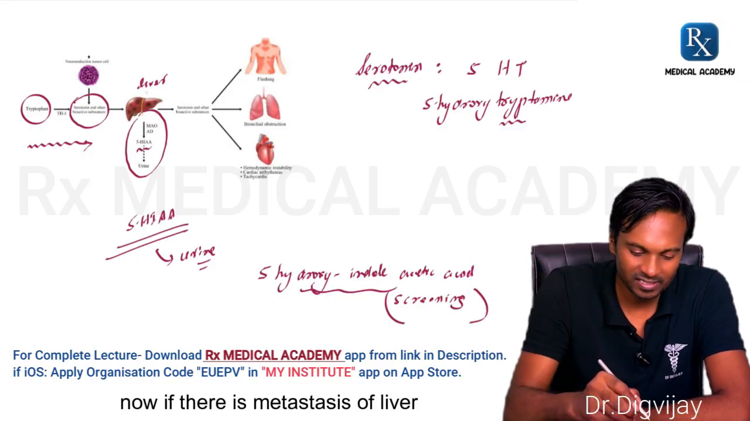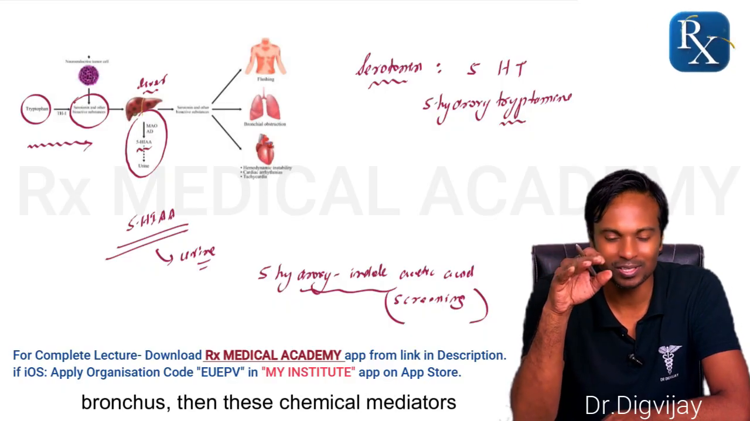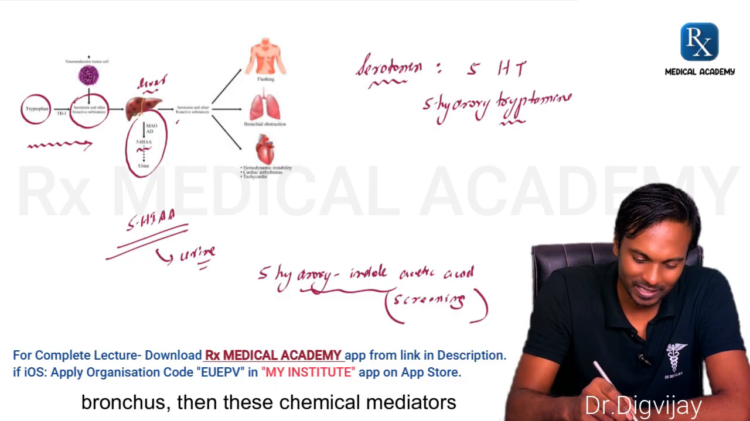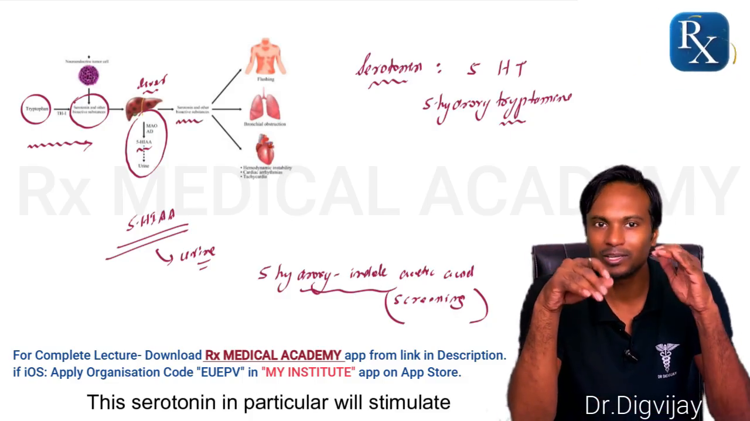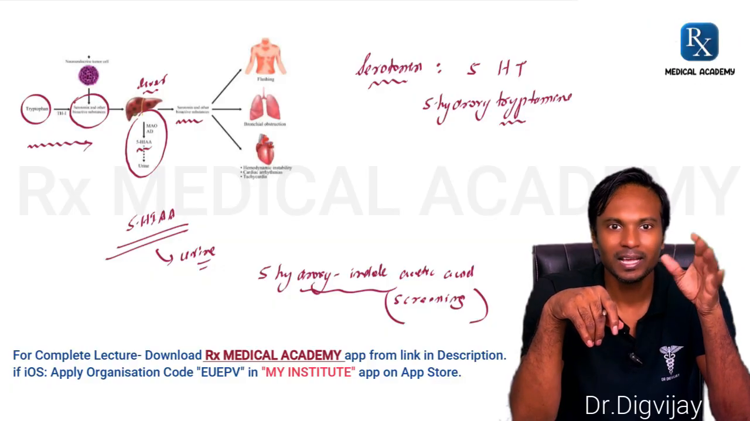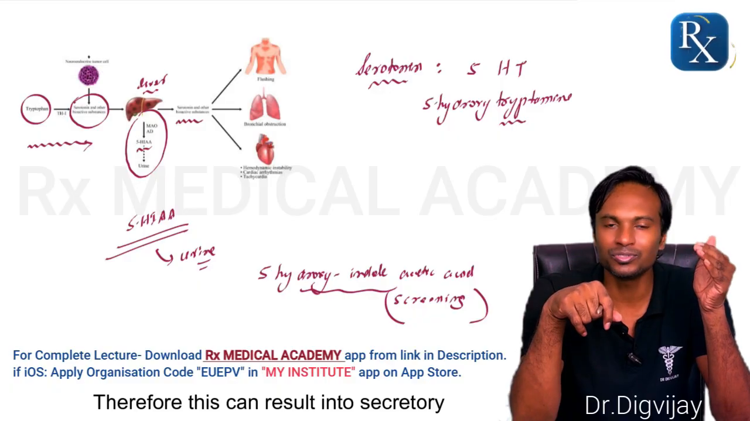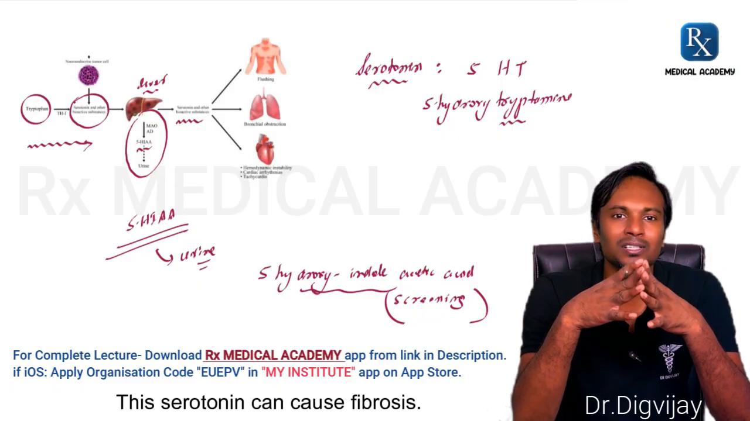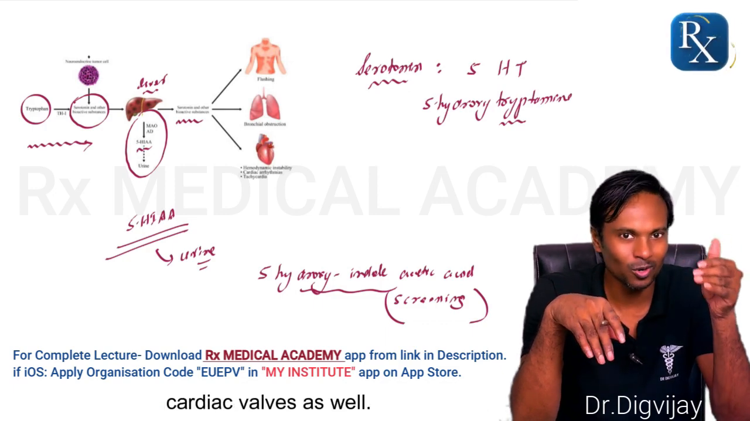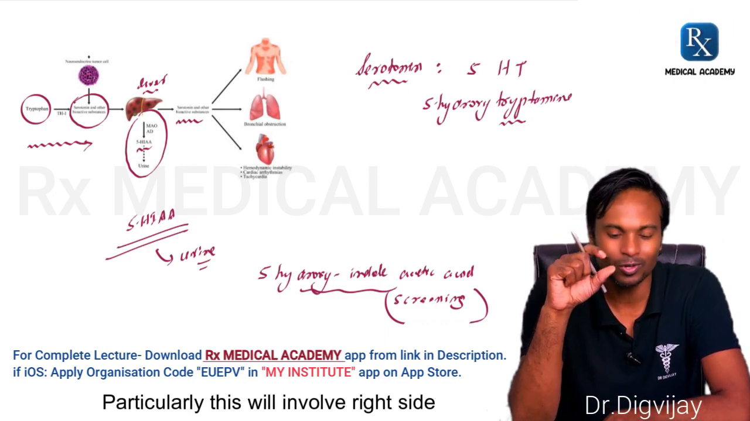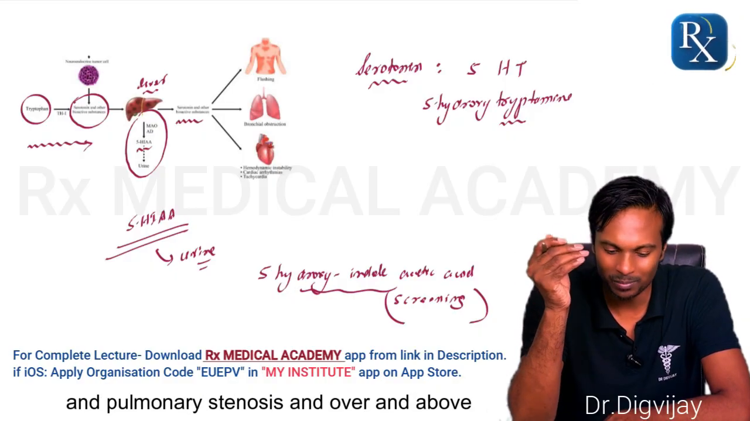Now, if there is metastasis of liver, or if the carcinoid tumor is arising from the bronchus, then these chemical mediators will escape in blood and cause a lot of problems. This serotonin in particular will stimulate your GI tract, and this will increase the motility as well as secretion. Therefore, this can result into secretory diarrhea. This serotonin can cause fibrosis. Therefore, this can cause fibrosis of cardiac walls as well. Particularly, this will involve right side of cardiac walls. It can result into tricuspid regurgitation and pulmonary stenosis.